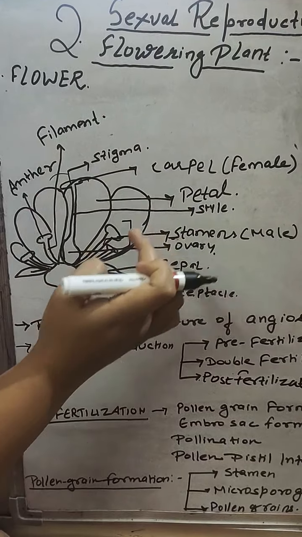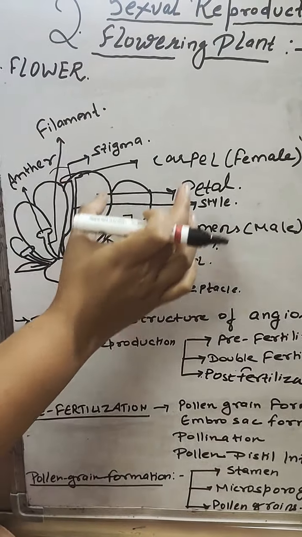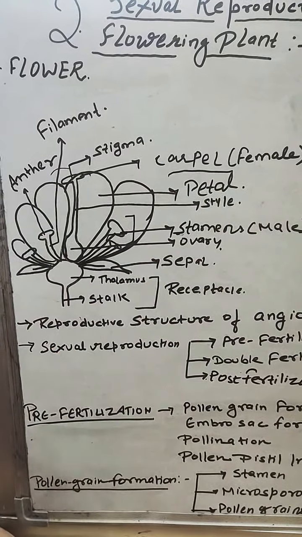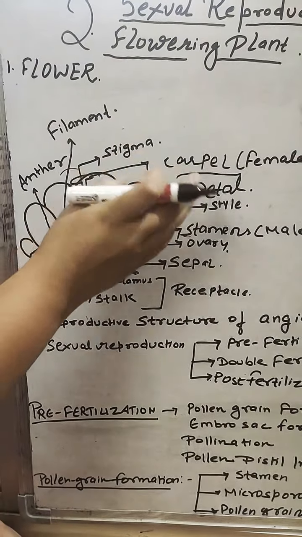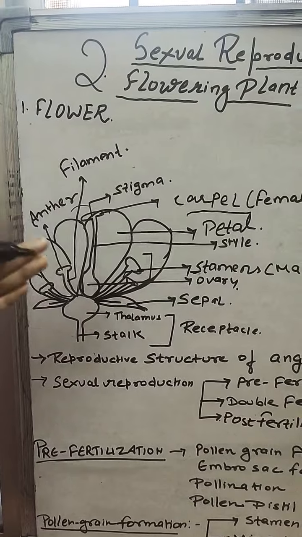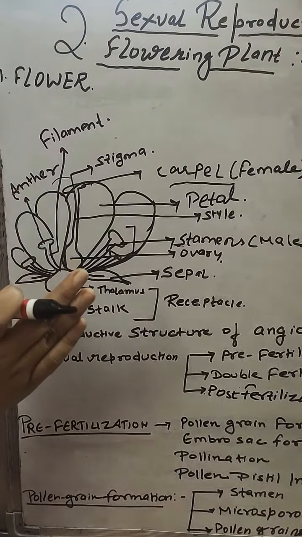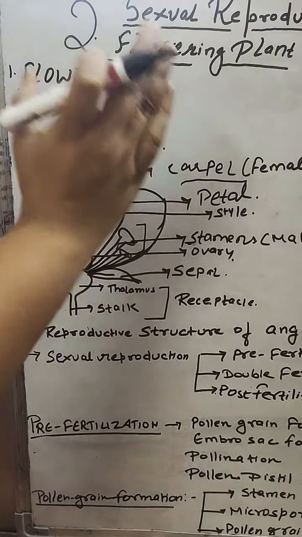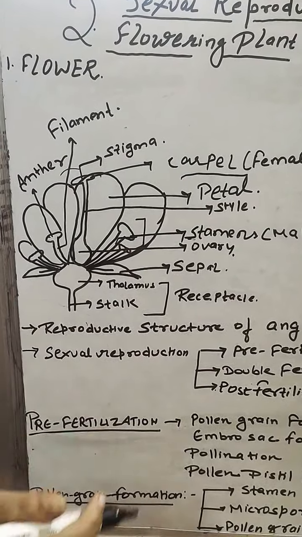Stigma, style and ovary, these three collectively are known as the carpel. Carpel is the female reproductive organ.